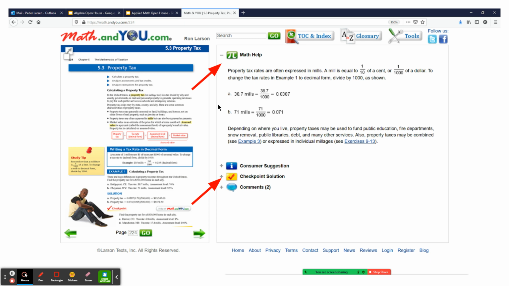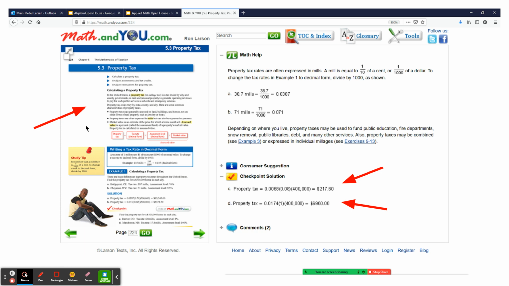Now, once you get there, you'll notice that there are additional informational items on the right side. Also, if you click on an item like this, a checkpoint solution, that will give you not only an answer to the checkpoint questions, but how you get those answers. On this one, I've now clicked on this, and you can see this is an answer to C and D, which are right here, showing you how you get the answer and the answer itself.